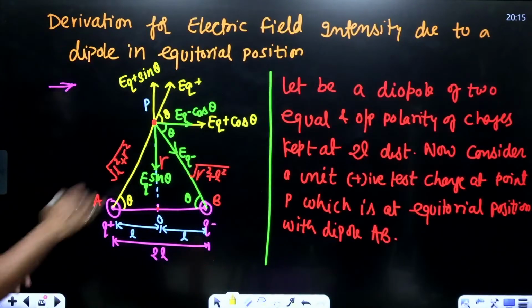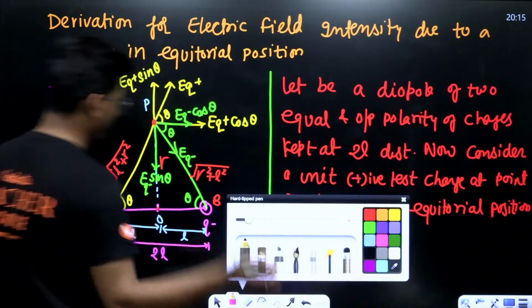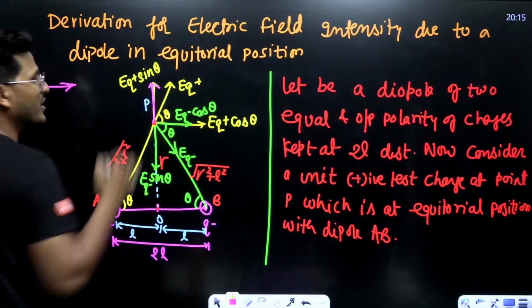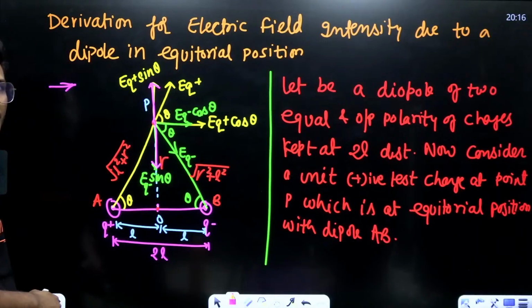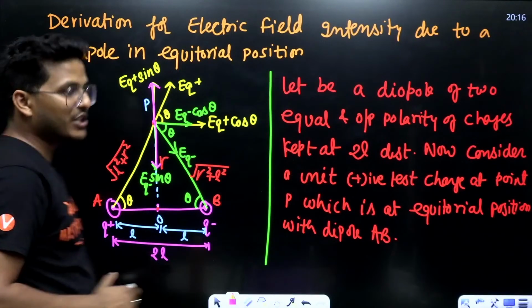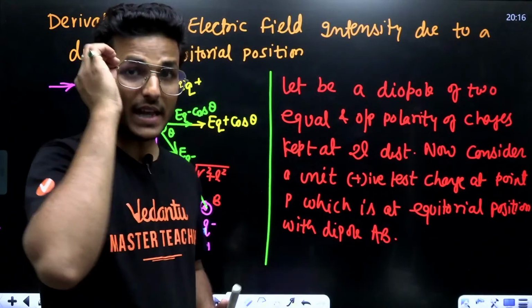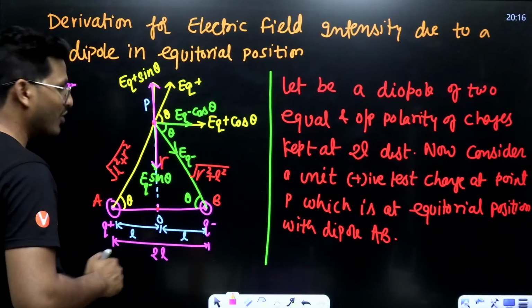See in the diagram, how will EV net be calculated? EQ positive is in the upward direction, EQ negative in the downward direction, and EQ positive and EQ negative are the same. That's why these cancel out each other.